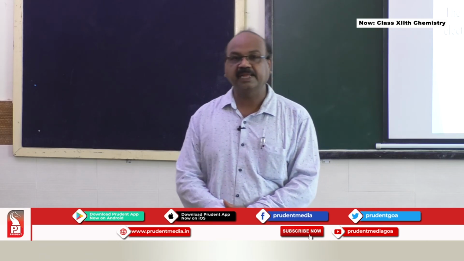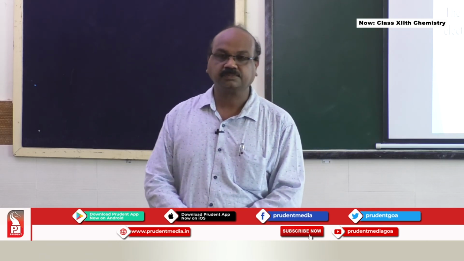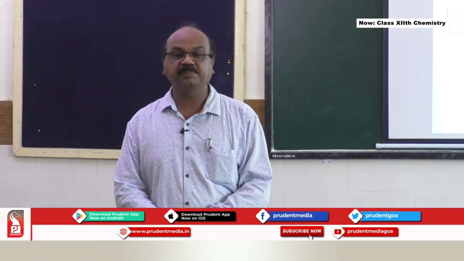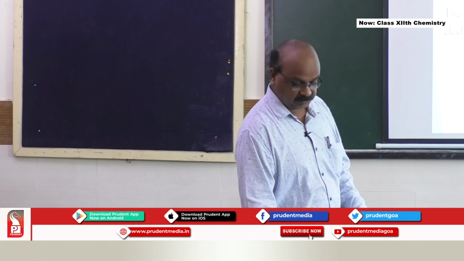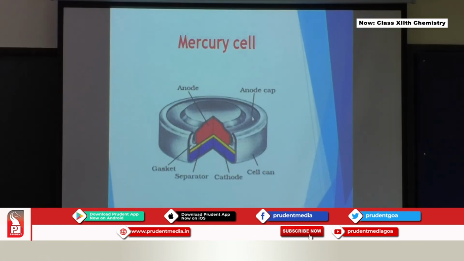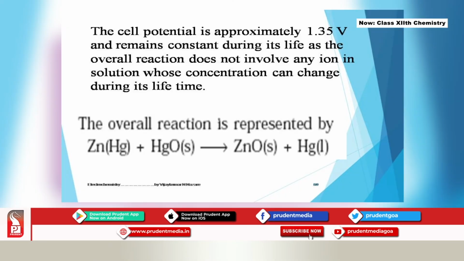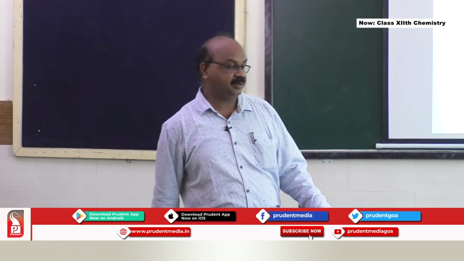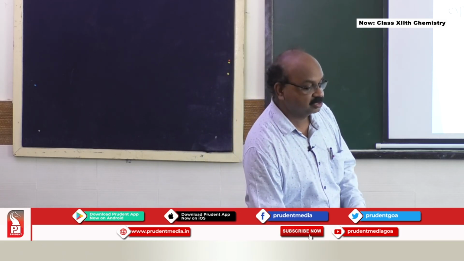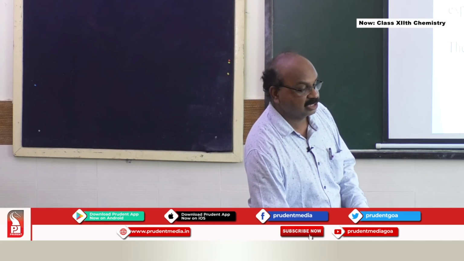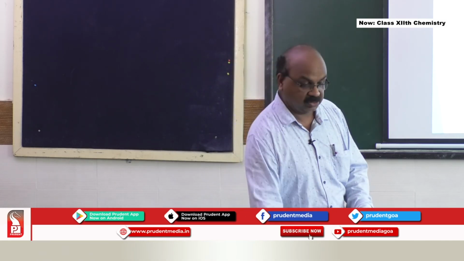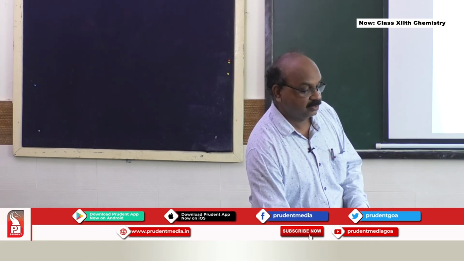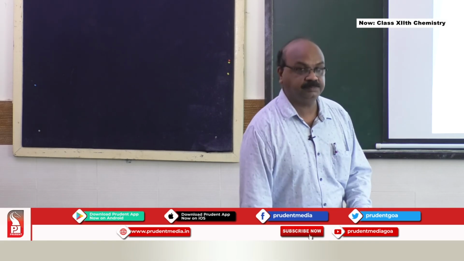Lead accumulator is an example of secondary batteries. Your chargeable batteries are examples of secondary batteries. One such example here is the mercury cell, which we use and throw out. Small cells, cell potential is 1.35 volt here. Another chargeable battery, a secondary battery which we can recharge again and again and use for a long time, is the nickel cadmium cell, but since it is not in your syllabus for this academic year, we'll skip this part.